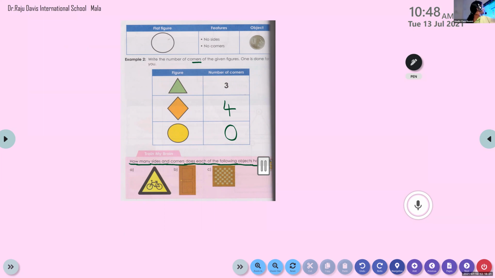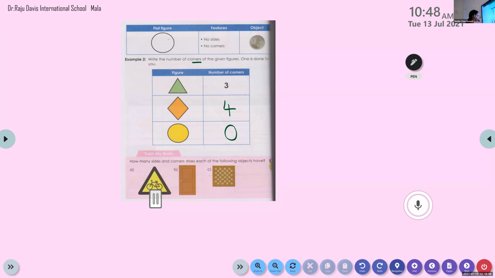Mia, unmute and tell me the first one. What is the first picture? What is the name of the first figure? What can you see? Question we already completed. What about this picture? What is the shape? It's a triangle shape. So for a triangle, how many sides and how many corners are there, Mia? 3. Very good. So for a triangle, there are 3 sides and 3 corners.